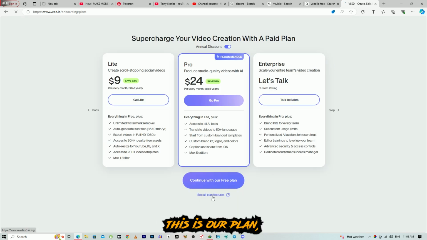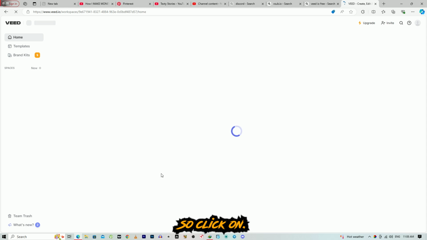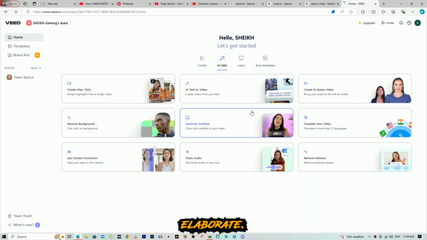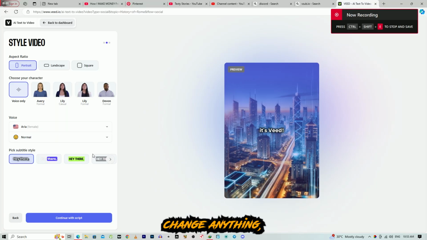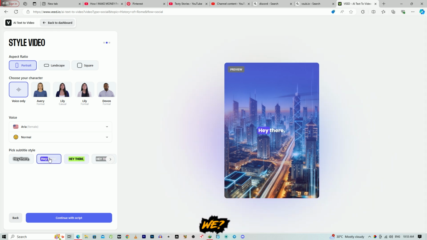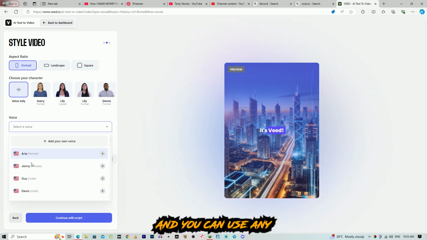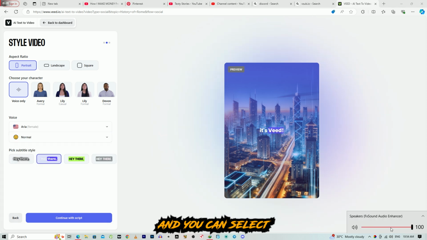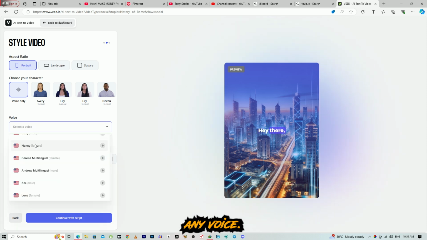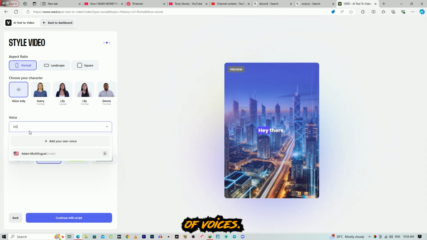So here this is our plan, but we will cancel it. So click on continue with our free plan and this window will appear. Now here we can change anything, but we will be using text to AI app. These are the captions. You can use any of these captions and you can select any voice from here. Basically we will use Adam voice, but you can use any voice. There are tons of voices.